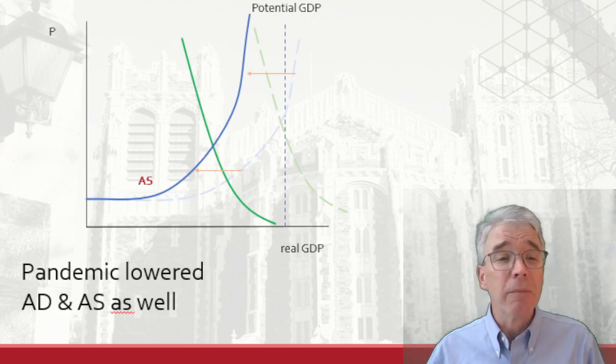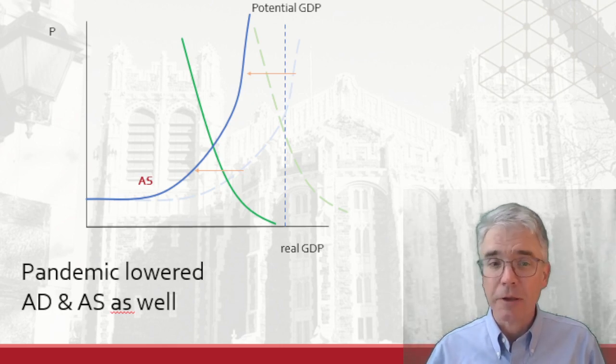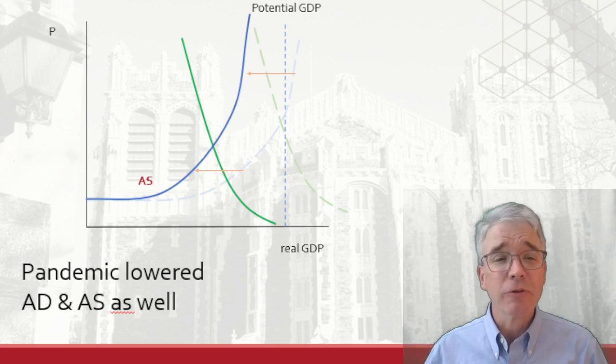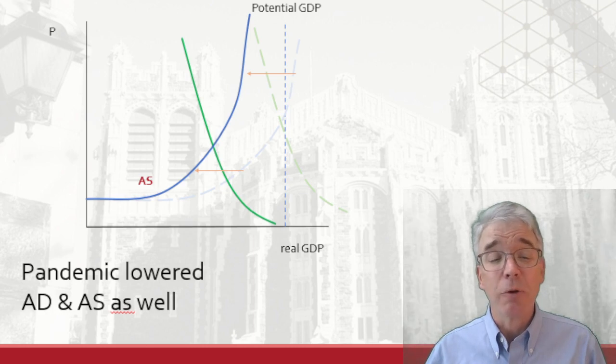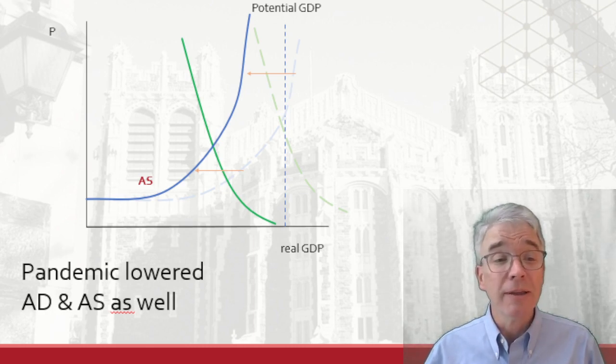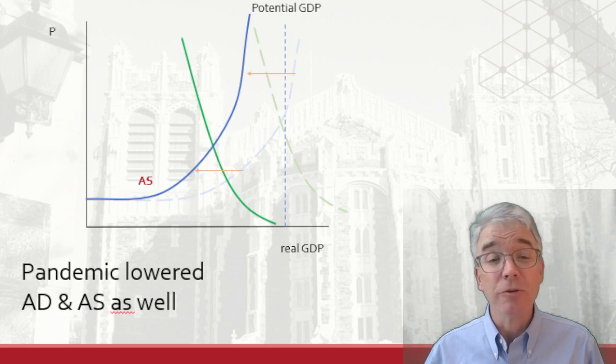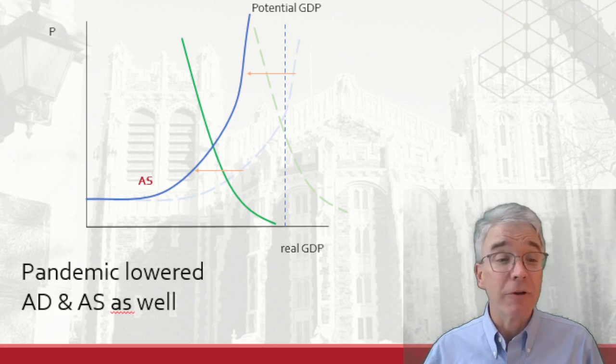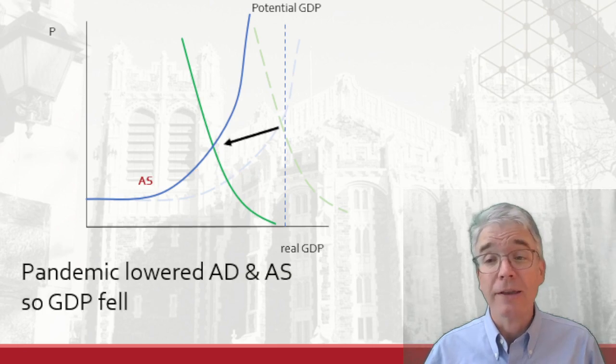Now, also in the pandemic, there was a lowering of aggregate supply as well. Lockdowns meant that some people were not allowed to go to work. Supply chains got complicated. Some factories shut down for an amount of time because they didn't have parts to make the product. That had effects throughout the whole economy. If one supplier reduced output, didn't make as much, then everyone who's buying their products as inputs couldn't get those and had their own difficulties, and they in turn had to shut down.